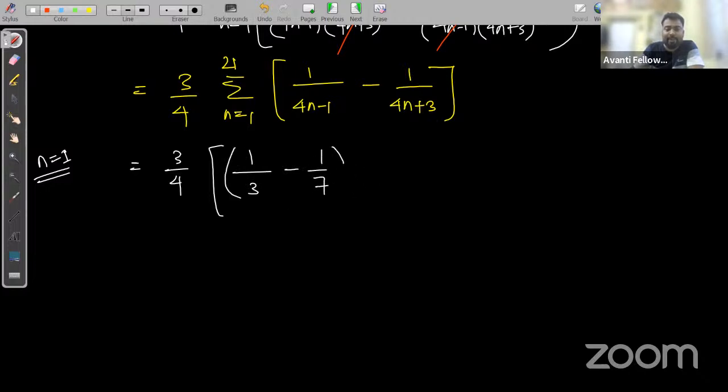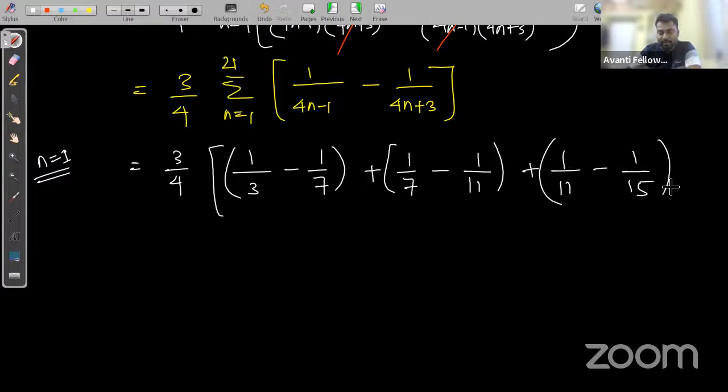If n is equal to 2, I'm getting 1 by 4 into 2, 8, minus 1, 1 by 7, minus 1 by 4 into 2, that is 8 plus 3, 1 by 11, plus 1 by 11 minus 1 by 15 we will get.